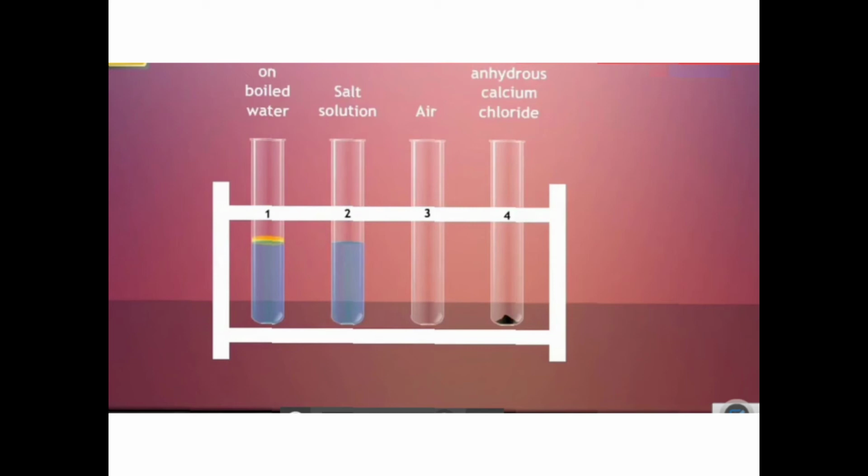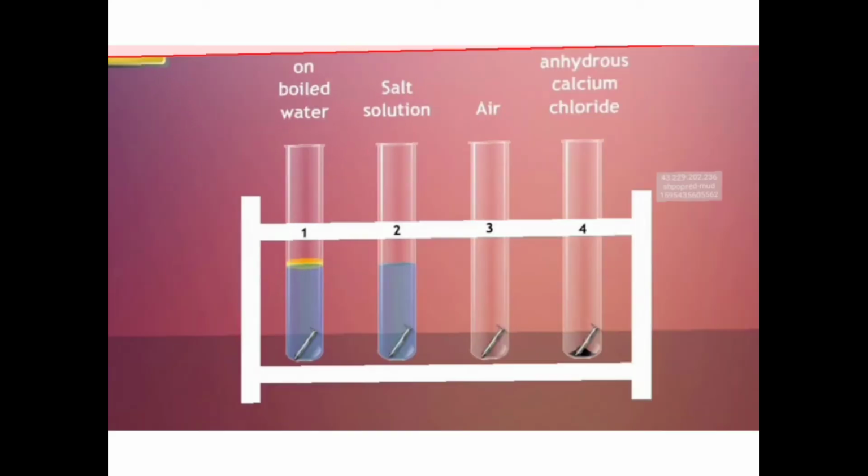Anhydrous calcium chloride is taken in the fourth test tube. Now what you are going to do? You are going to add one iron nail to each one. Okay, now you can observe the bottom part, one iron nail is kept.